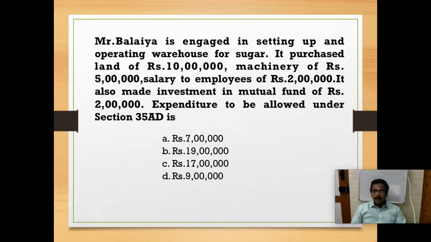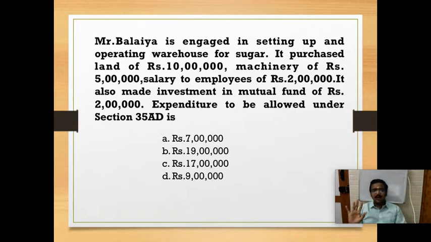Even in capital expenditure, 3 capital expenditures are disallowed. One is investment in land. And second is investment in financial instruments like shares, debentures, mutual funds. And next, goodwill purchase. So land, goodwill, and financial instruments. If I purchase these, I cannot claim any deduction, even for a specified business.